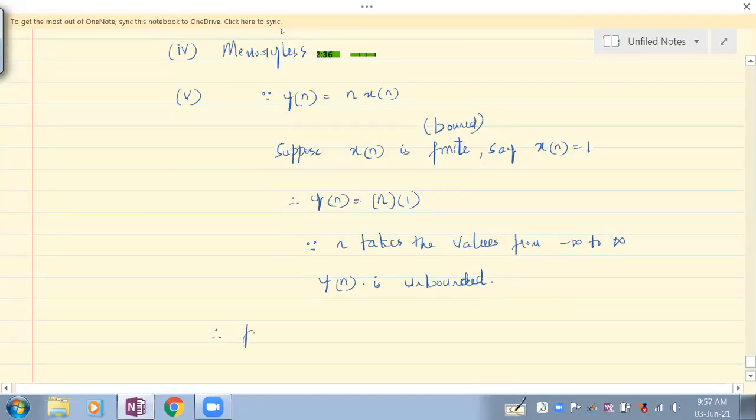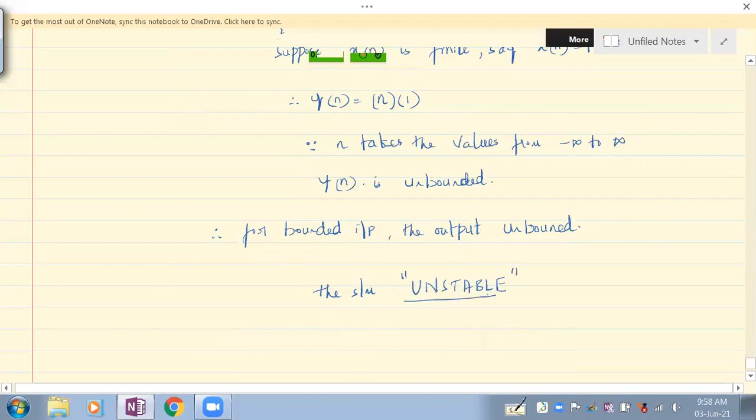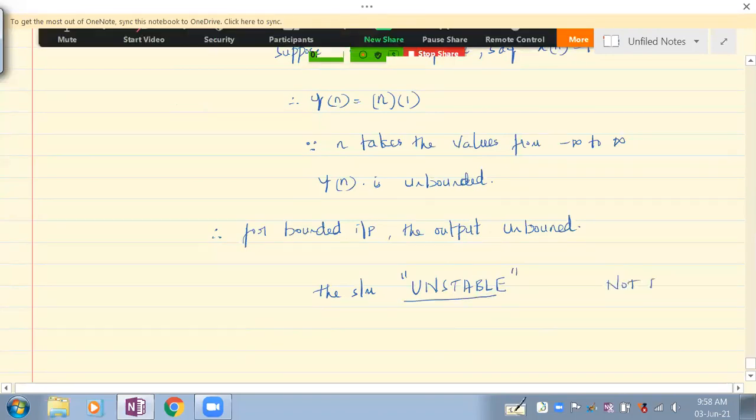Therefore, for bounded input, the output is unbounded. Since the output is unbounded, the system is unstable. It's an unstable system, or you can say it is not BIBO stable. Understand that?